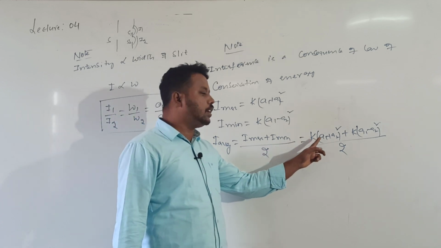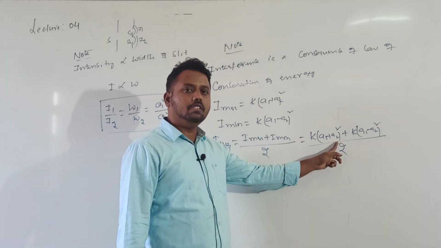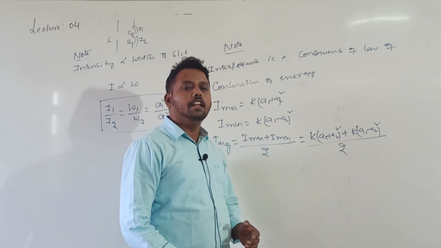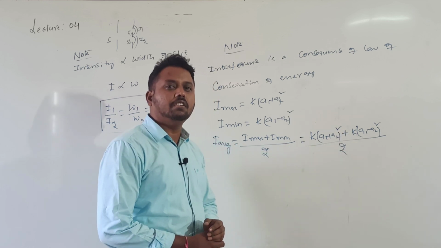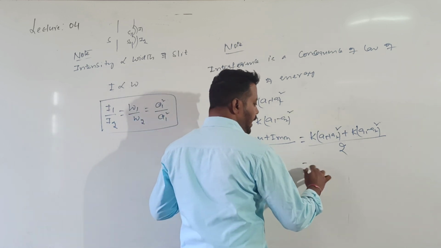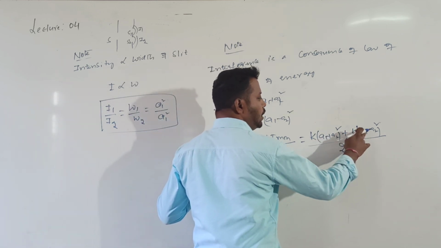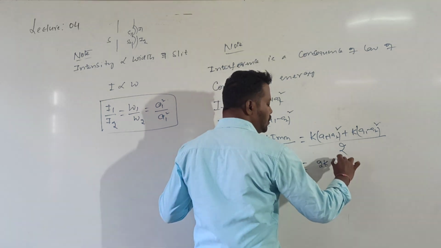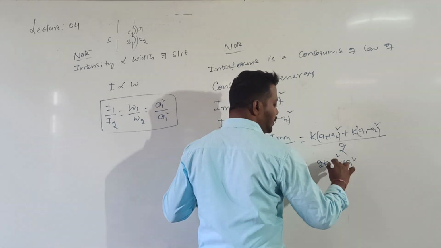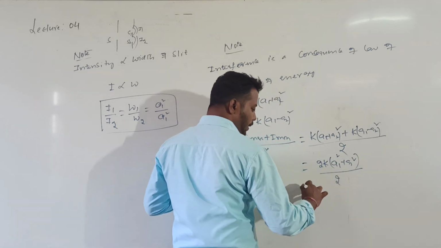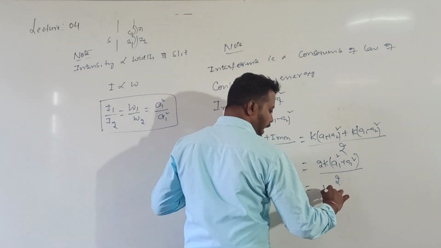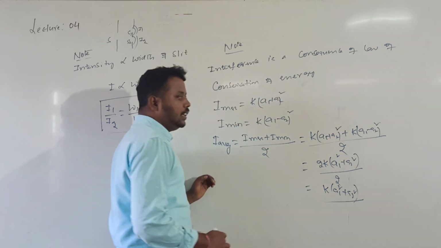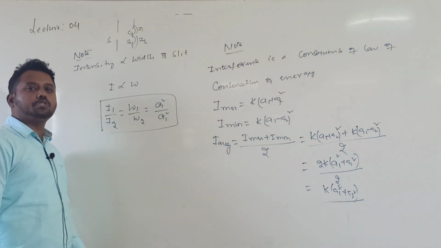Actually here, A1 square plus A2 square plus 2A1A2 cos theta, and here A1 square plus A2 square minus 2A1A2 cos theta. Correct? Here minus 2A1A2 and plus 2A1A2 cancel. I will get 2 into K into (A1 square plus A2 square) divided by 2. I will get my final answer, which is K into (A1 square plus A2 square). Correct? This is the average intensity after superposition.